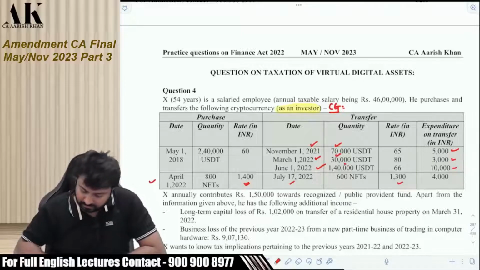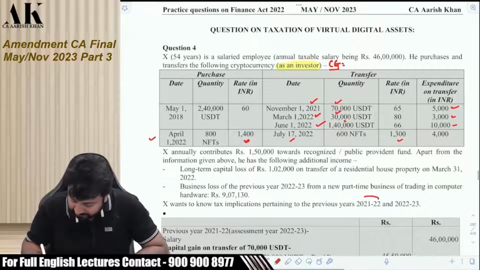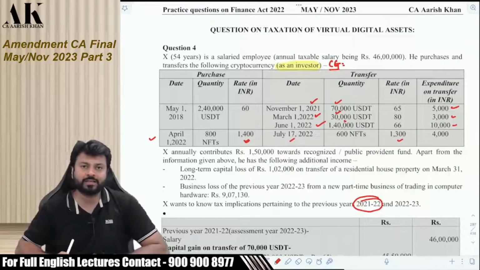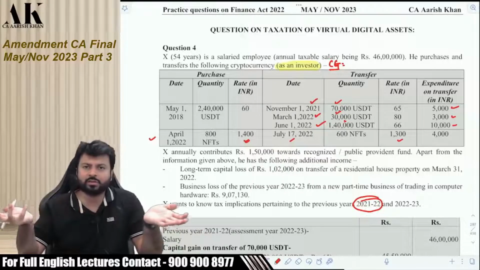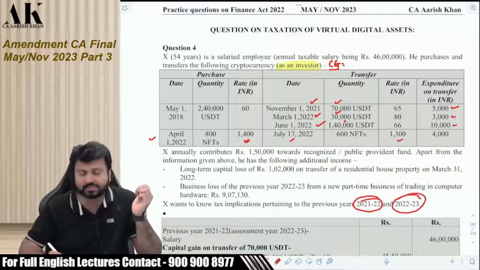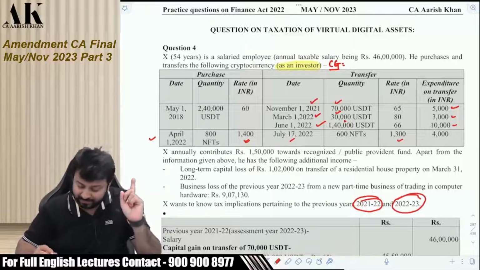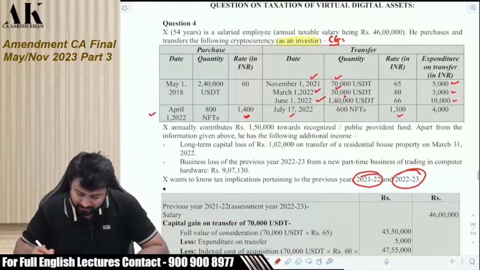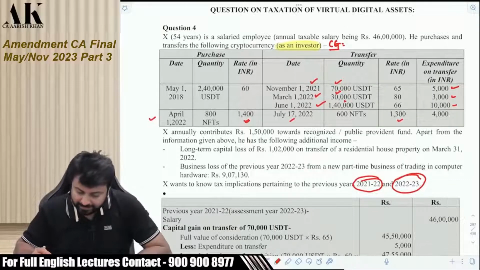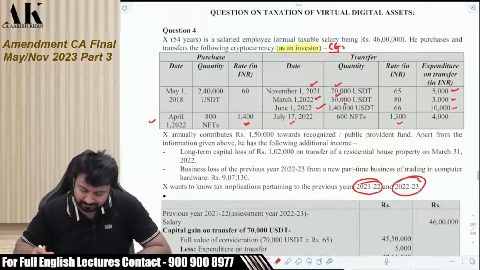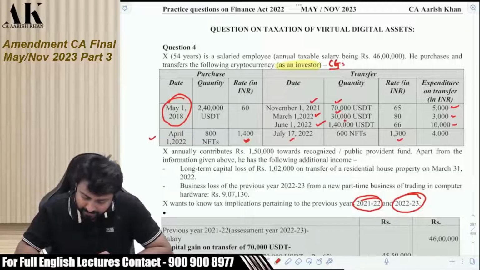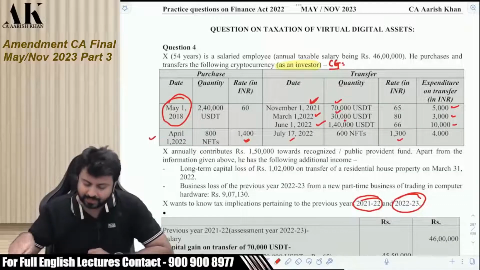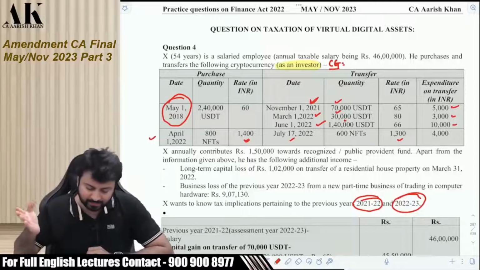Okay. So now first of all, this is the year in which the provision of virtual digital asset was not there. So at that time we used to treat virtual digital asset like a normal capital asset. And we used to take all the deductions, all the benefits, everything. Now from this year onwards, we have to follow as per 115BBH. So let's complete 2021-22 first of all. What has happened in 2021-22 first of all? You have purchased the asset in 2018 and you are selling in 21. So you are selling after 3 years and 6 months approximately.